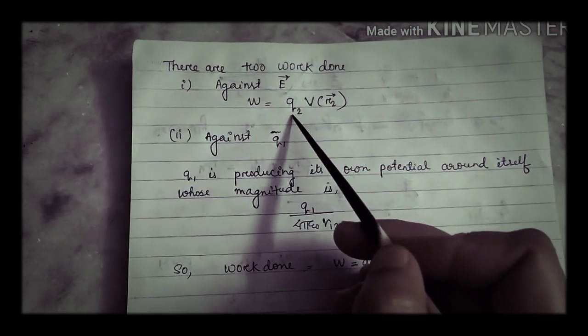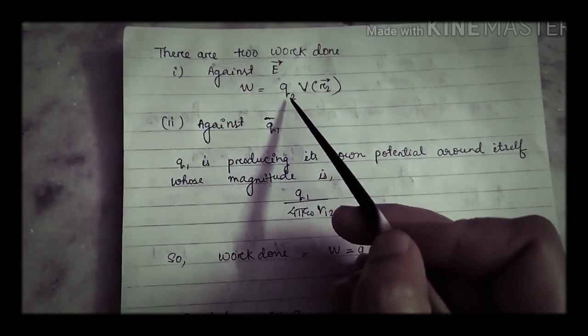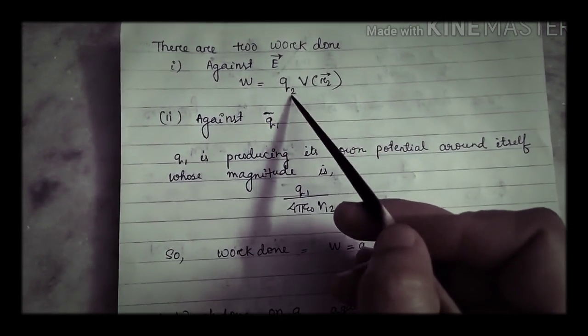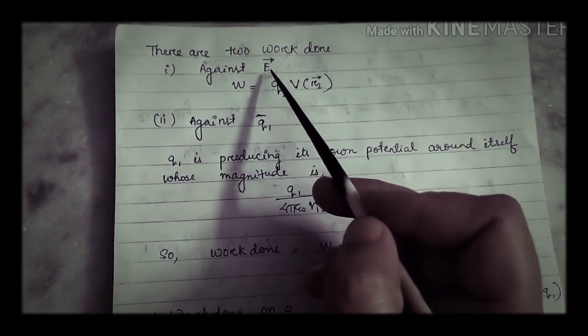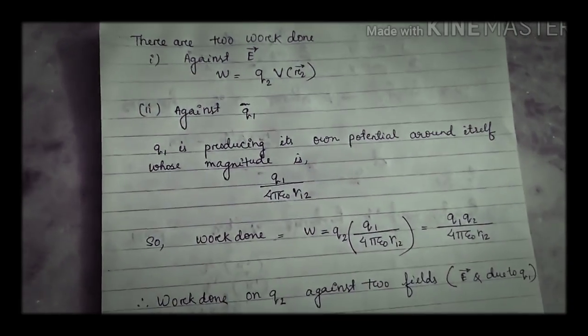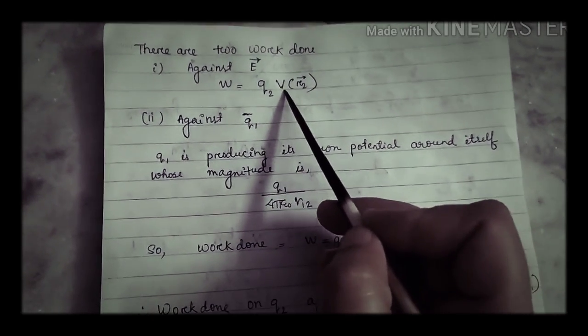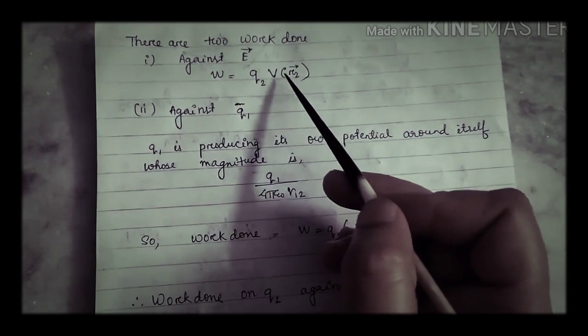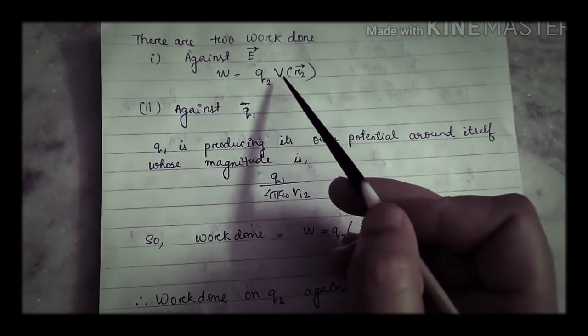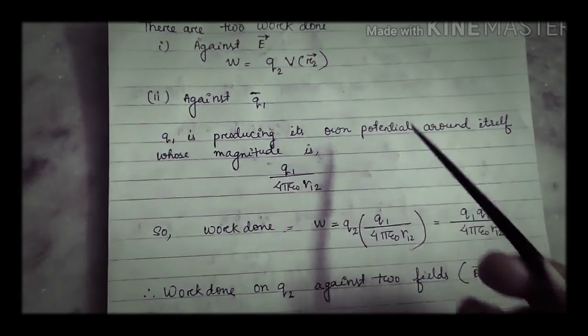We are bringing q2, so in place of q we will write q2. Now the potential here is due to the external electric field, at the position r2. So it is V(r2), that means potential at the position r2.